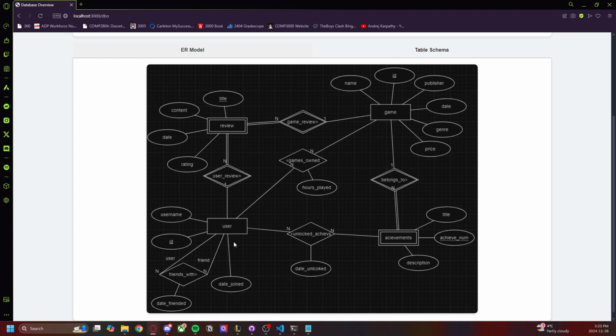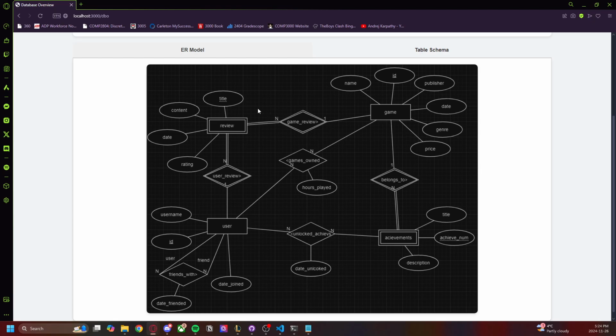On the user side, we have the friends-with relationship. So users can have many friends. It is an N-to-N relationship in the sense that many users can be friends with many other users. And then heading to the achievements area, each achievement belongs to one game uniquely, but games can have many achievements. And for unlocking achievements, users can have unlocked many different achievements, and achievements can be unlocked by many different users.